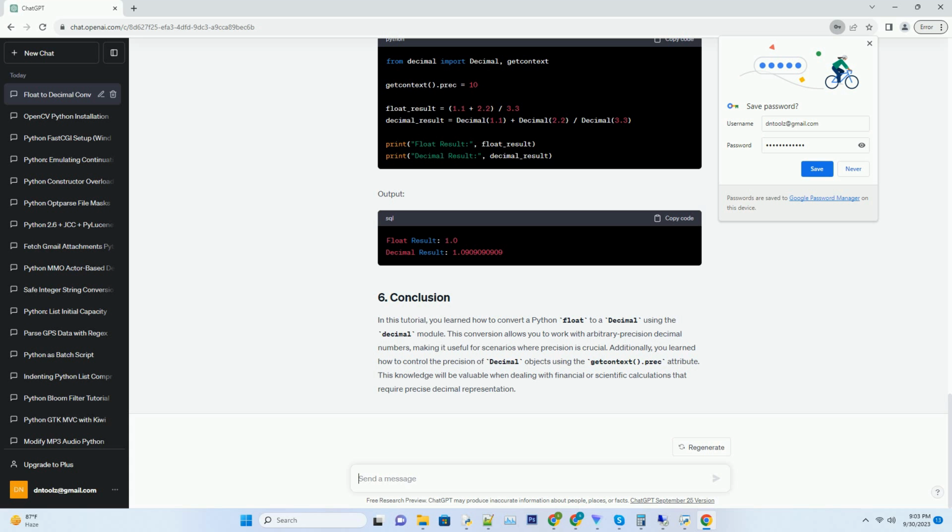module. This conversion allows you to work with arbitrary precision decimal numbers, making it useful for scenarios where precision is crucial. Additionally, you learned how to control the precision of decimal objects using the getcontext().prec attribute. This knowledge will be valuable when dealing with financial or scientific calculations that require precise decimal representation.